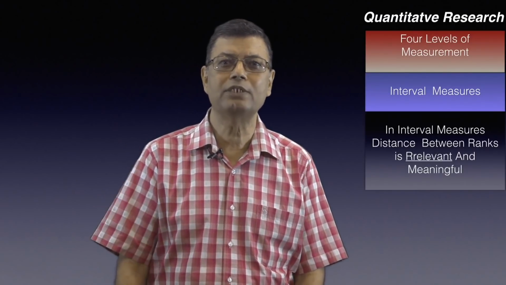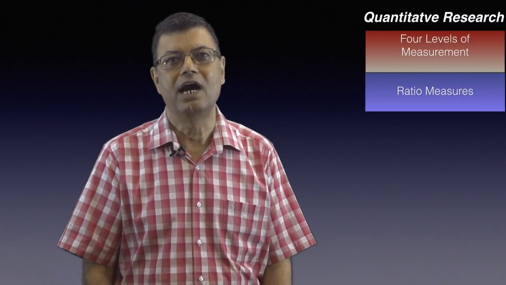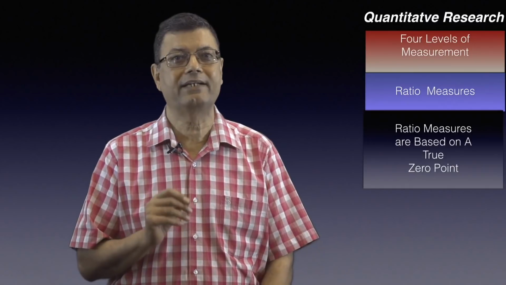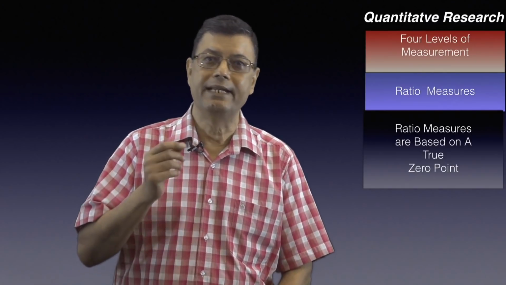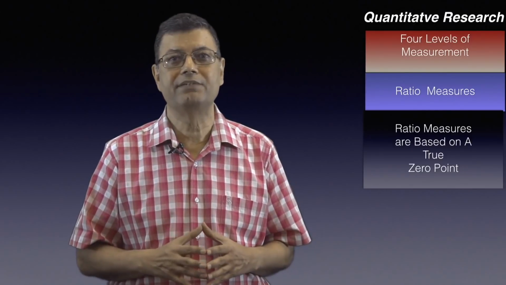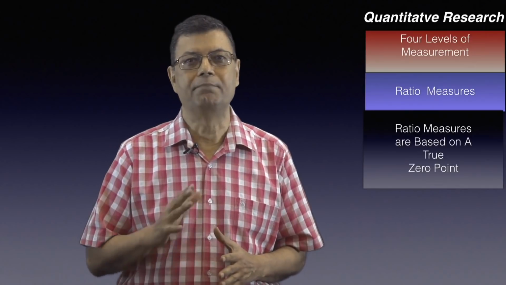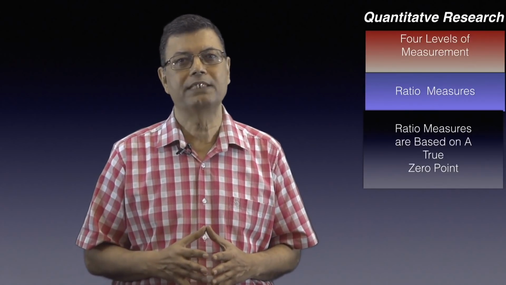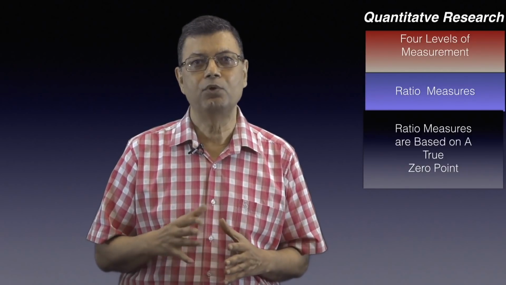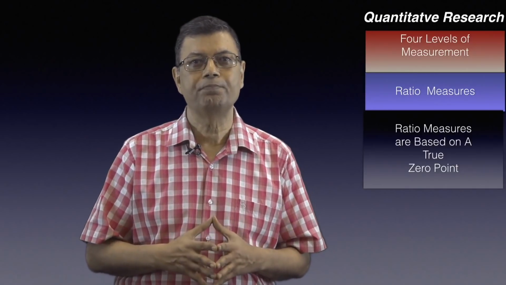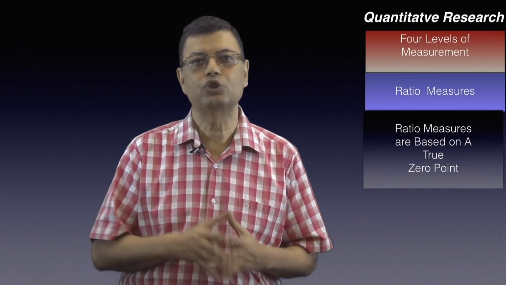The fourth and the most accurate and refined level of measure is ratio measure. In ratio measures, the attributes composing a variable are based on a true 0 point. Besides having all the structural characteristics of nominal, ordinal and interval measures, the ratio measures have a 0 point also. Let us try to understand this with the help of an example. Suppose we group our respondents by age. We put 1-year-olds in one group, 2-year-olds in second group, 3-year-olds in third group, and so on.